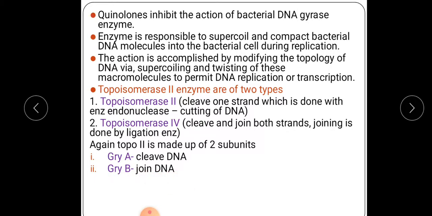Our drug quinolone has action on this subunit gyrase B, that is the joining of DNA, and interruption in the joining of DNA causes the denaturation of the DNA in the bacterial cell, and denaturation of DNA will lead to cell death. By this, our bacterial cell, which is pathogenic to the human being, can be killed.